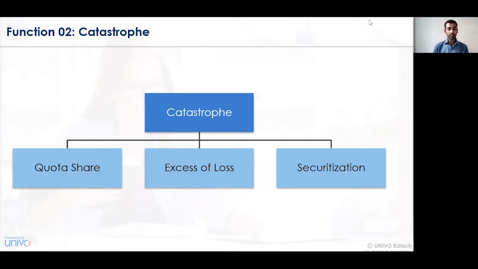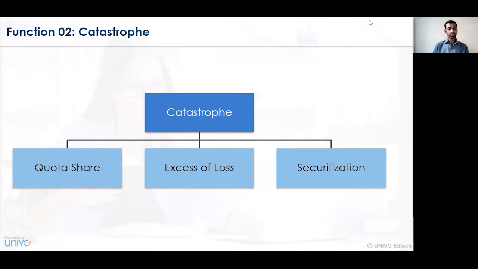So here in this case, what happened? Excess of loss. If a particular loss that has been incurred by the insured person is in excess of the amount that has been secured or insured, then accordingly the reinsurance company has to pay, or will usually pay, an additional amount. So catastrophe. Catastrophe is the severity of loss that has been suffered or incurred by a particular person. Depending on the severity, the amount, the valuation, and the evaluation that is being done, the amount of loss is incurred and it is paid to the respective individual.